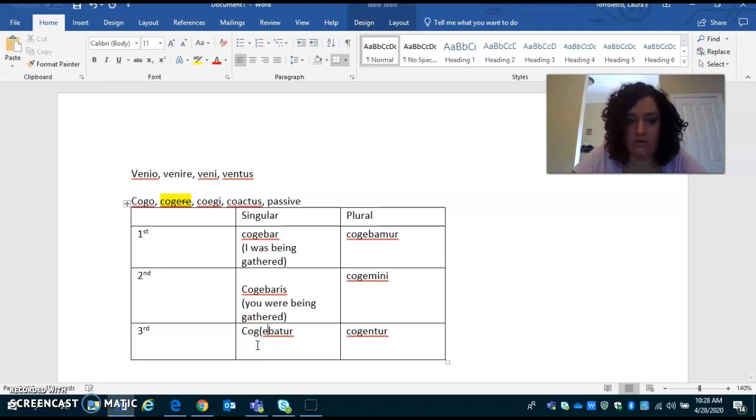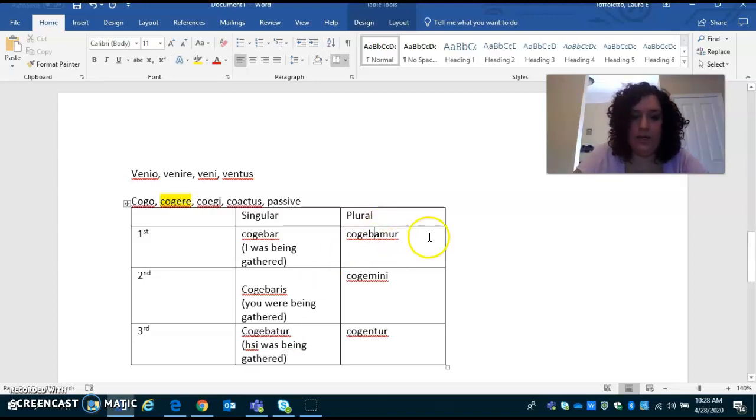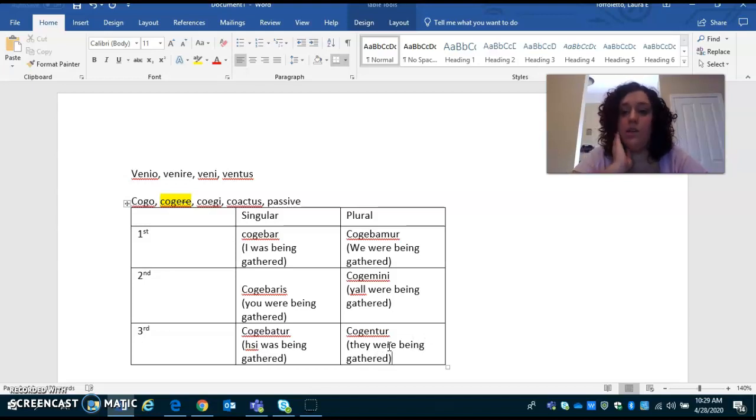He, she, it was being gathered. We were being gathered. And we have y'all were being gathered. And then last but not least, they were being gathered. Okay, so that's what that's going to look like.